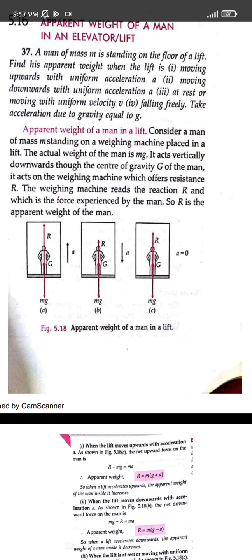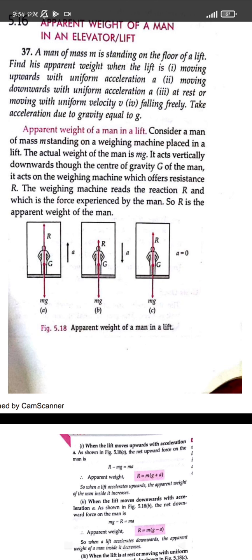So what I can write is that the force experienced by the body when moving in the upward direction will be R plus mg, that is the net force, but mg is in a different direction, so it is taken as minus mg. So R minus mg is equal to m into a, that is force is equal to mass into acceleration. So from here we can write the apparent weight as R minus mg equals m into a, and R's value will be mg plus ma.